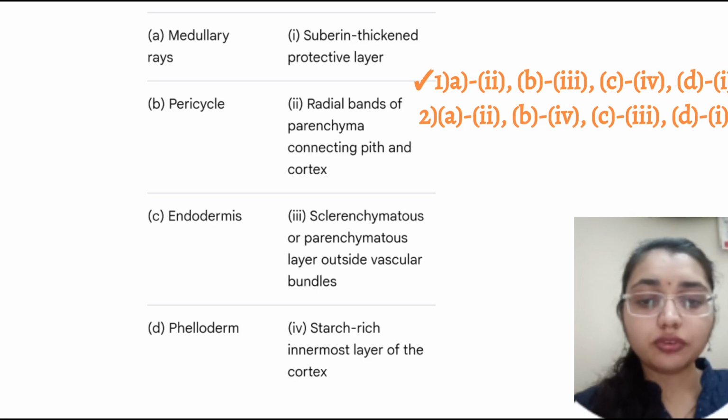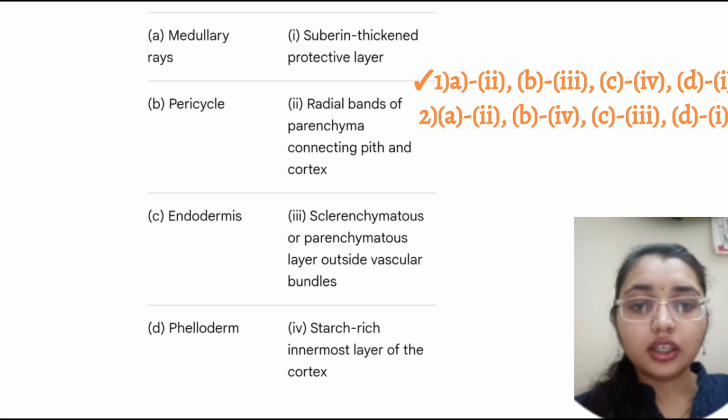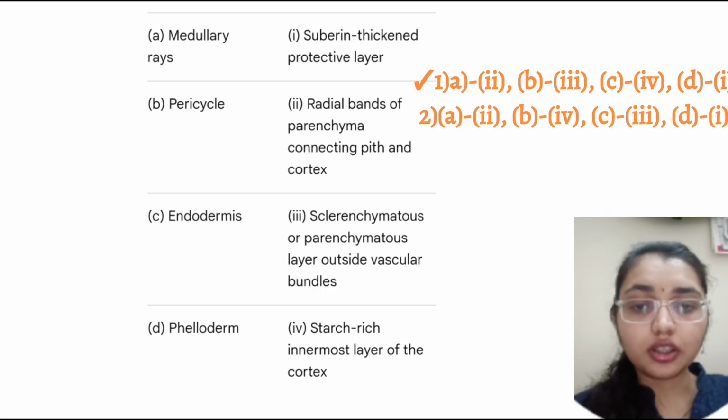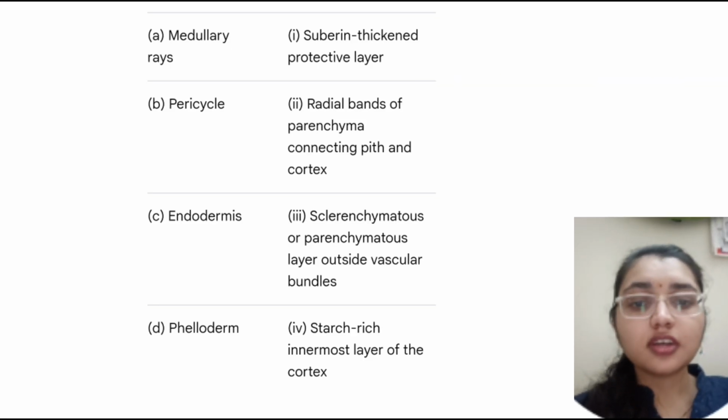So the medullary ray matches with the radial band of parenchyma connecting the pith and the cortex, whereas the pericycle pairs with the sclerenchymatous or parenchymatous layer outside the vascular bundle, and the endodermis pairs with the starch rich innermost layer of the cortex, whereas the phelloderm matches with the suberin thickened protective layer.